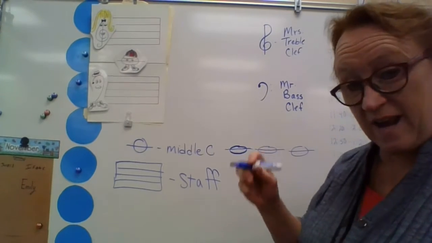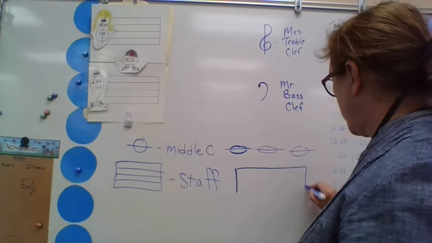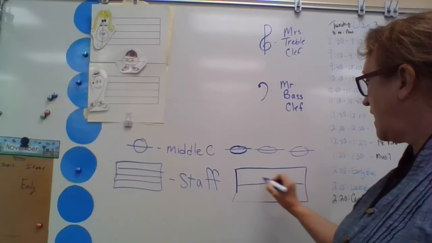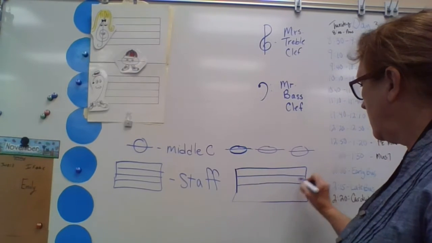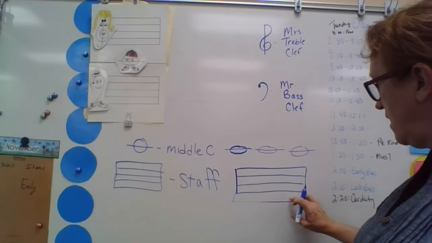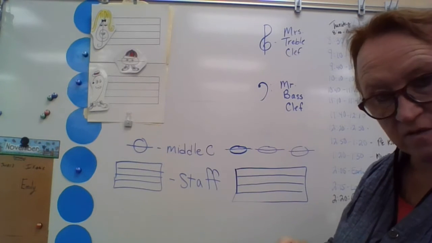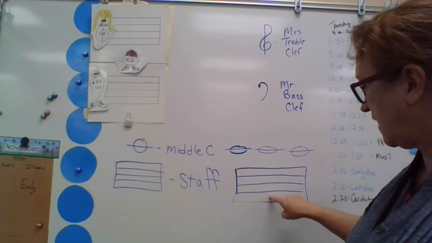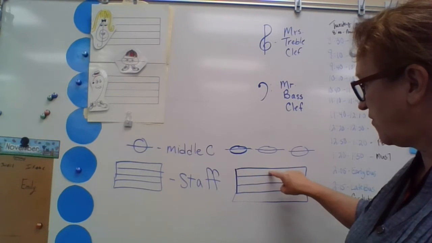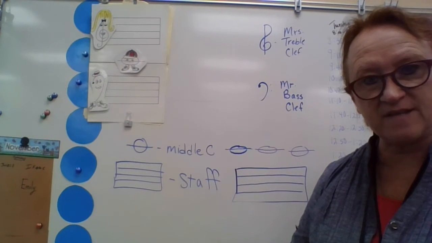And this is how I draw a staff. I draw a rectangle. I make a rectangle just like this. I put 1 line in the middle. And then I just put another line between there and another line between there. And the top line and the bottom line, I count them all. I start at the bottom. 1, 2, 3, 4, 5 lines. And remember, the spaces are just the empty spots between the lines. Here's space number 1, space number 2, space number 3, space number 4. 5 lines and 4 spaces. Okay, that's how I draw my staff.